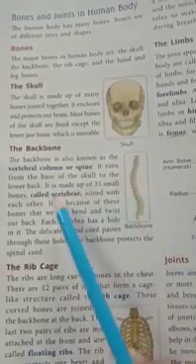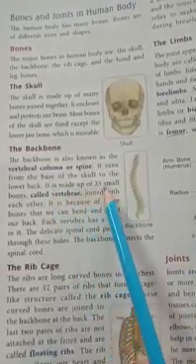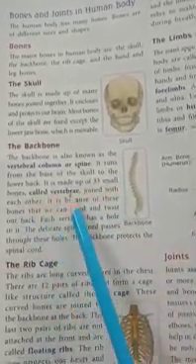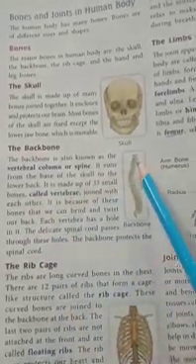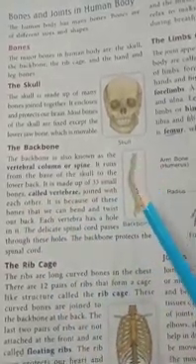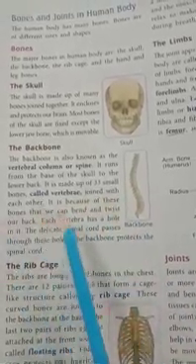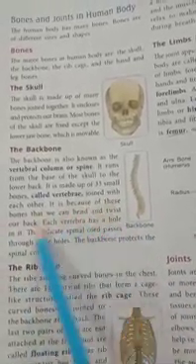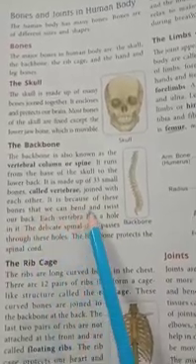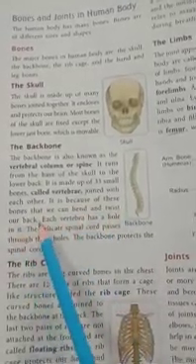It is made up of 33 small bones called vertebrae, joined with each other. It is because of these bones that we can bend and twist our back.